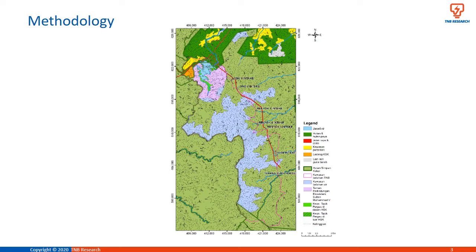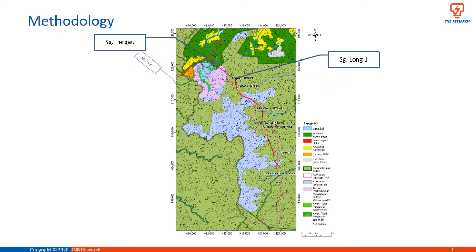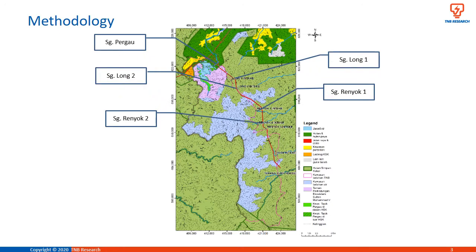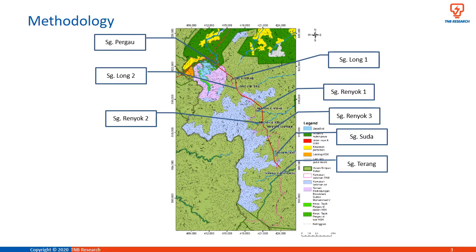Macroinvertebrates were collected from 8 selected river intakes: Sungai Pergau, Sungai Long 1, Sungai Long 2, Sungai Renyok 1, Sungai Renyok 2, Sungai Renyok 3, Sungai Suda and Sungai Terang. 6 replicates were collected from each site, 3 replicates at upstream and 3 replicates at downstream.